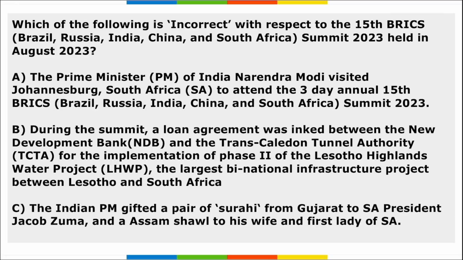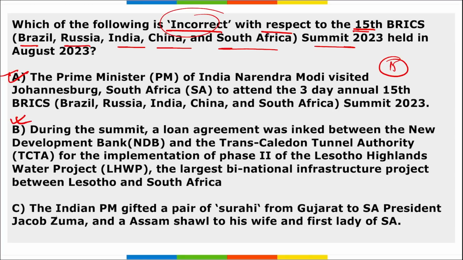Next, which among the following are incorrect with respect to the 15th BRICS, that is Brazil, Russia, India, China, South Africa Summit held in August? So, Prime Minister Narendra Modi visited Johannesburg, South Africa from 22nd to 24th of August to attend this 3-day long summit. That was the 15th edition of the BRICS Summit. Correct? And so option A is right here. Option B and C. Question asked here is, which among the following is incorrect here, right? So option A is correct. B is also correct here.